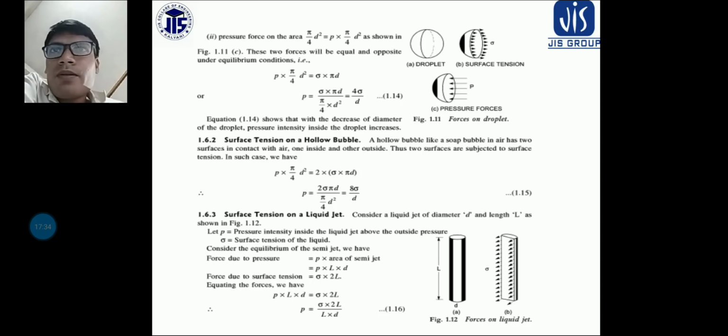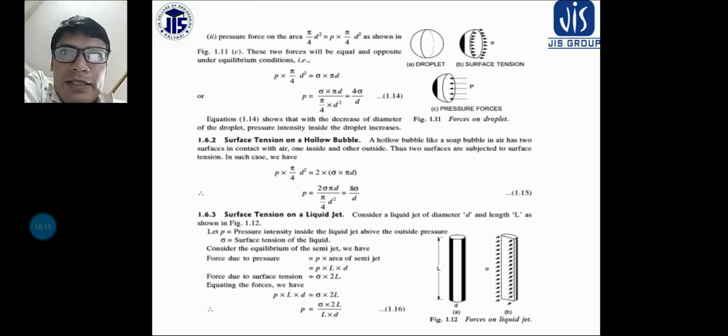Now it is denoted by the Greek letter sigma. Okay, and what is the unit? The unit is Newton per meter, because it is surface energy per unit area. If you put the value of the surface energy per unit area, you will see that it comes out as Newton per meter, because Newton meter by meter square is Newton per meter. So ultimately this is all about surface tension.